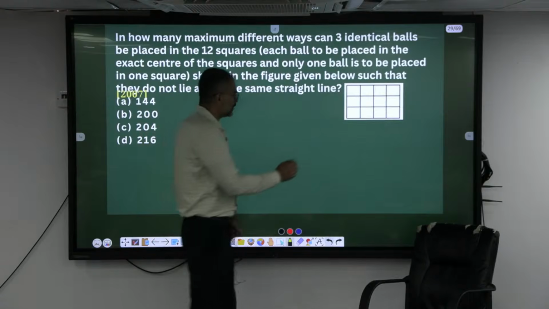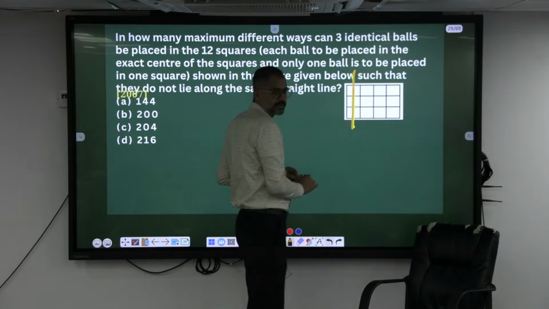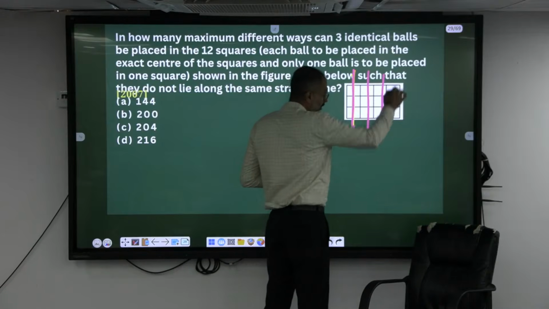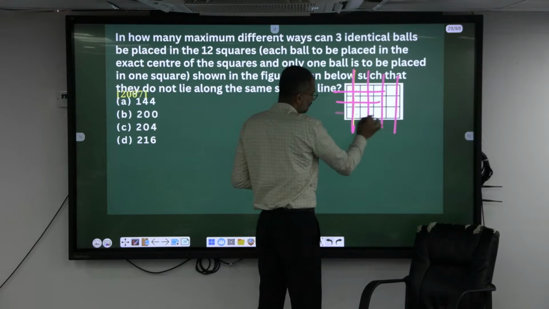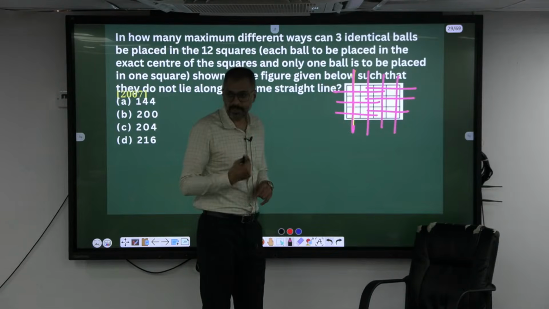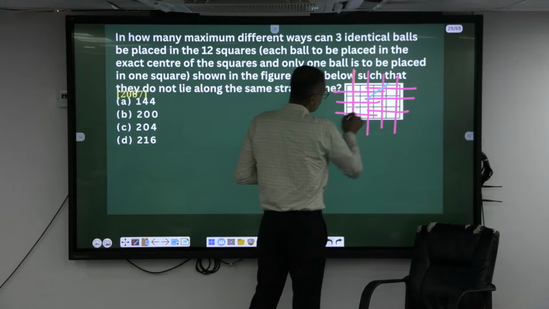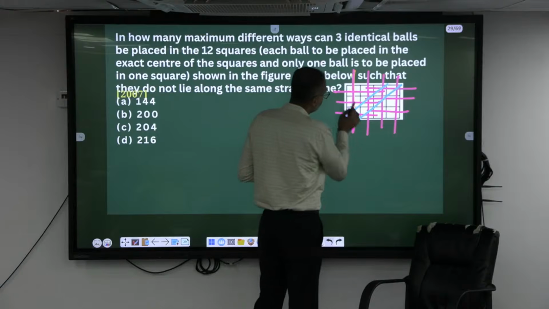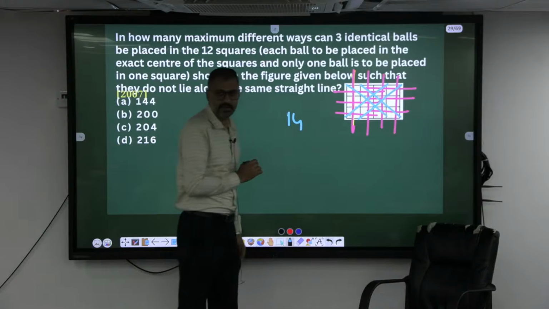Can I place like this? This is one way, isn't it? Count. This is 1. Then 2. Then count along, 4. Isn't it? Since they are in a straight line, can I put them in a diagonal also? Yes, I am placing them in a diagonal. This is one such way. This is the second way. Similarly, totally 12. This is 13. This is 14. Is there any other way?